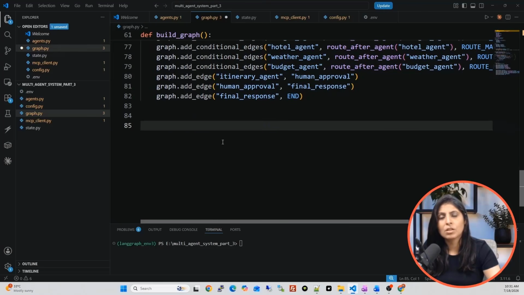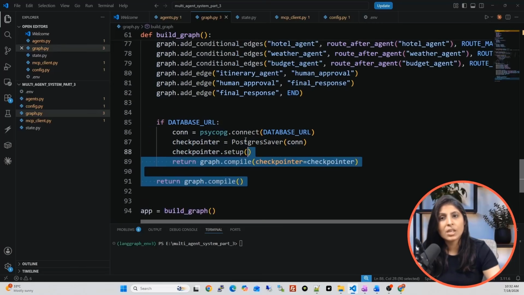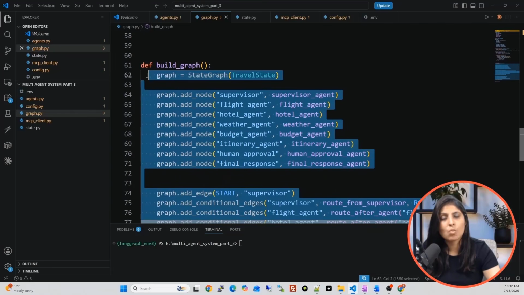And here we will also mention the database. If the database URL is provided, then connect with the database. Then we are setting up the checkpointer. Then we are compiling the graph with the checkpointer. This build graph function will compile the graph, and we are writing it in the app variable. Means this app variable now has this built graph. Whenever we use this app variable, the LangGraph execution will happen. The app will work in this flow.